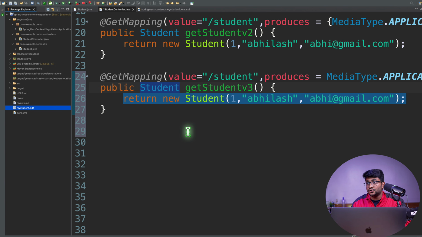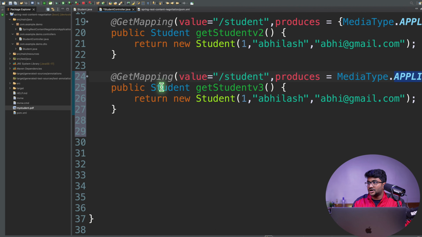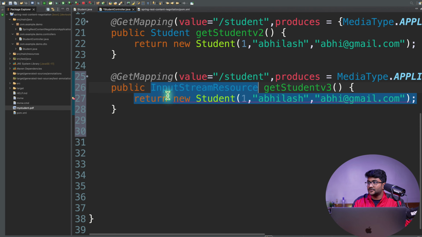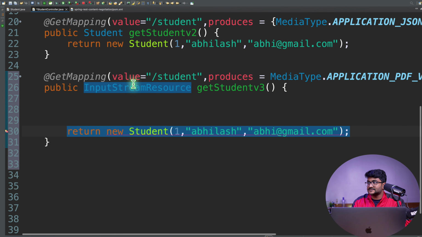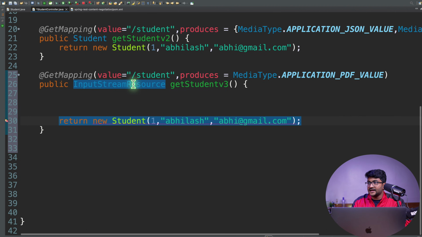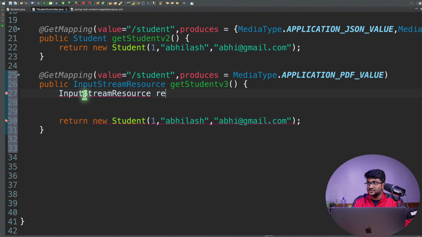Now, if I want to expose this PDF, then I have already specified the PDF format, but the return type I have to change over here. This one I need to change to InputStreamResource. Okay. And here I will have some line break. I will expand this. And here I will define an object for InputStreamResource, ret equal to null. And I will return this ret over here.